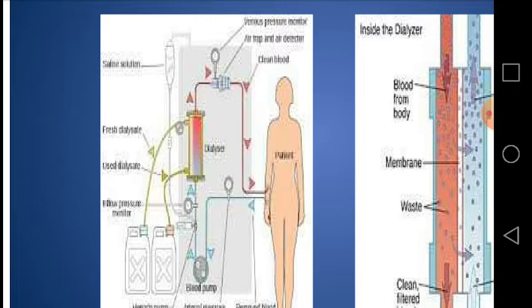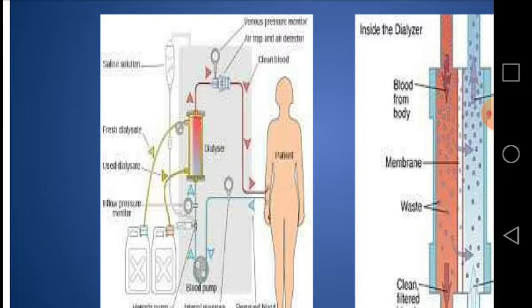Arterial blood is taken from the patient's arm and pumped through the dialyzer. The filtered blood is returned to a vein. There are pressure monitors either side of the dialyzer to measure the blood pressure. If the pressure deviates from the optimum value, the machine automatically corrects this.